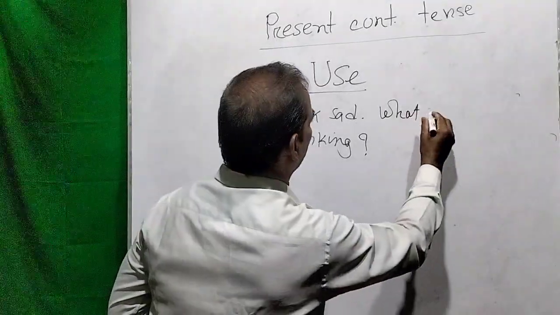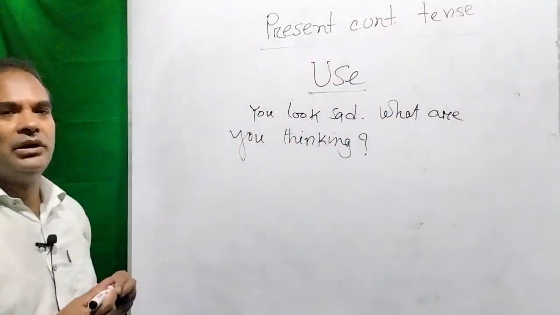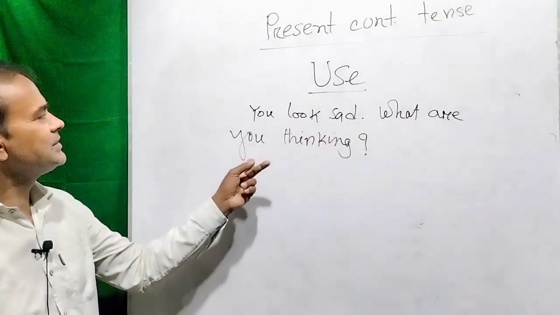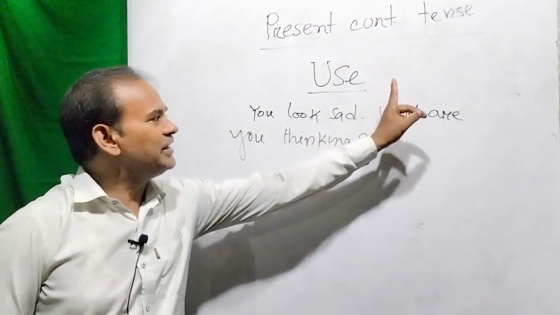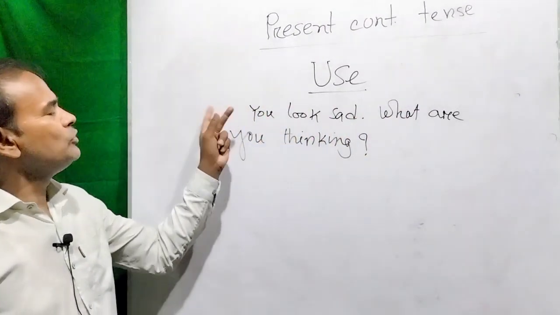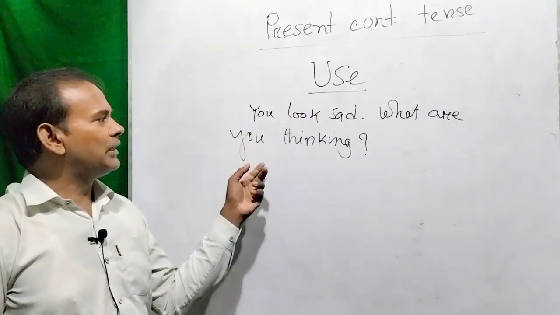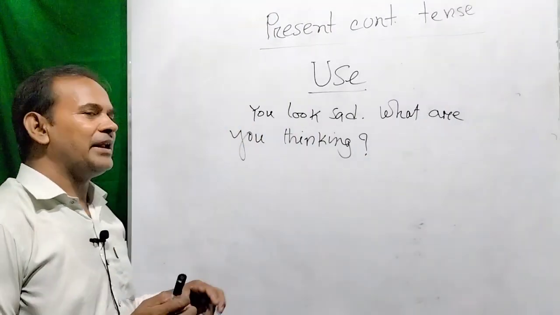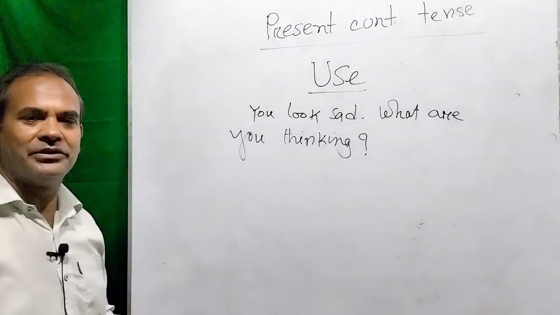Dear viewers, this is present continuous tense, and at any second of the action of thinking, you look sad. Try to understand. Suppose I am thinking something, and at any second of my action continuing, I may look sad.